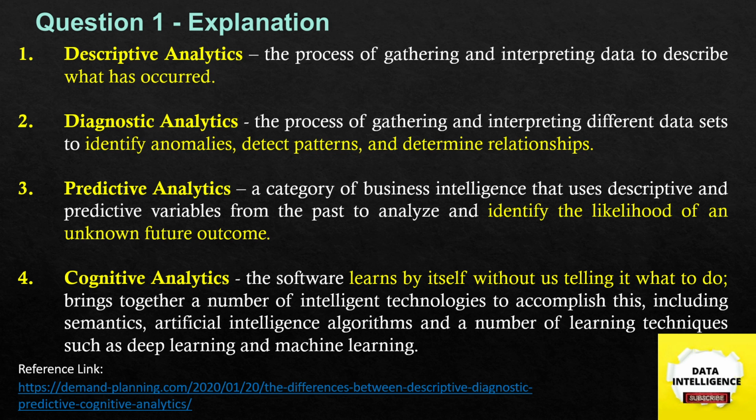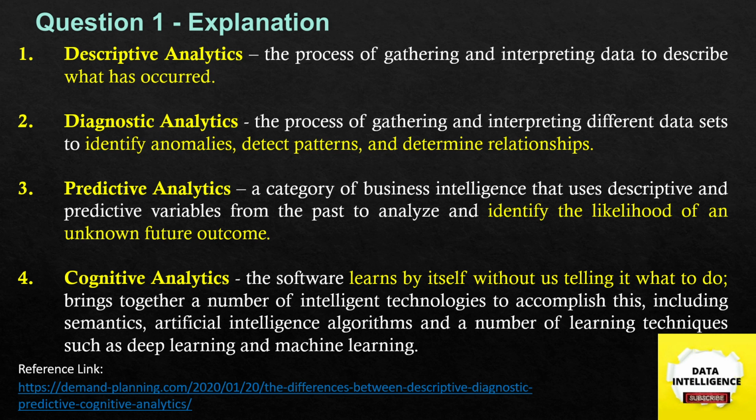And cognitive analytics is where the software learns by itself without telling it what to do. Cognitive means it learns on its own, making more intelligence. We have a number of intelligent technologies like artificial intelligence, machine learning and deep learning, which can learn by themselves by training and validating the results. We can use these techniques to do cognitive analytics, which can learn by itself. These are the four major types of analytics, and this will help you in preparing for the DP-900.